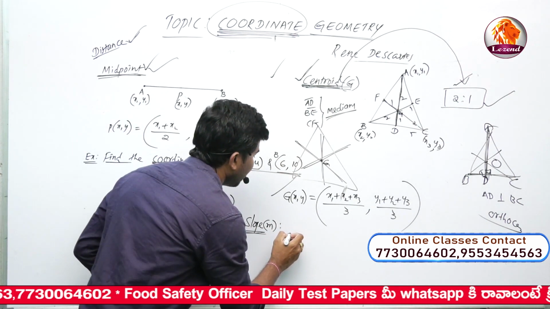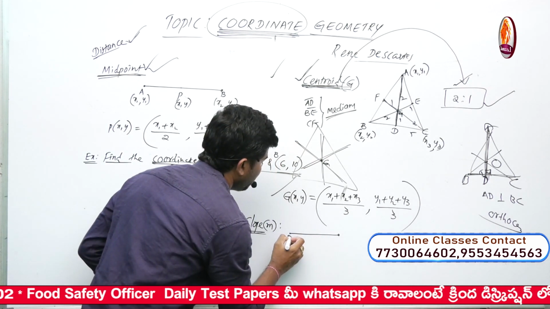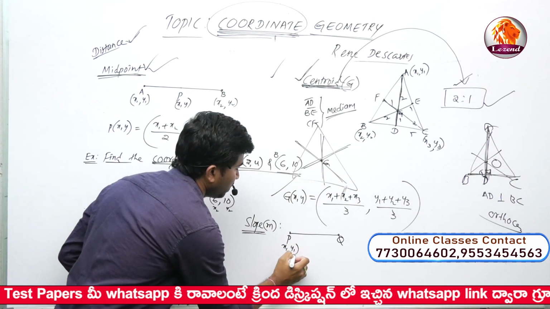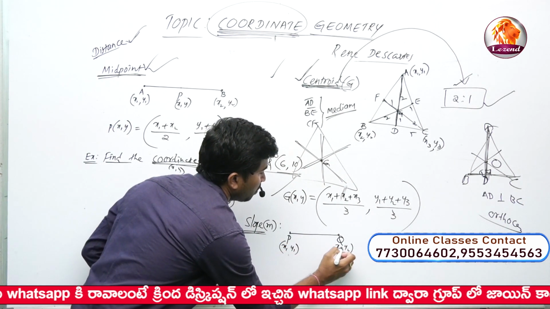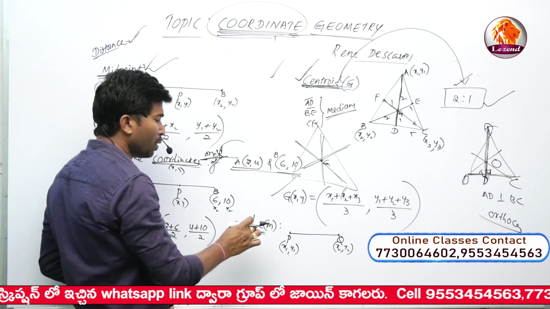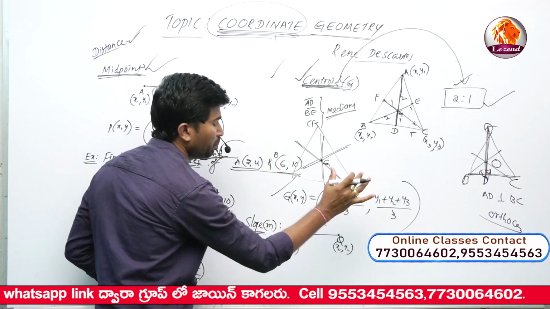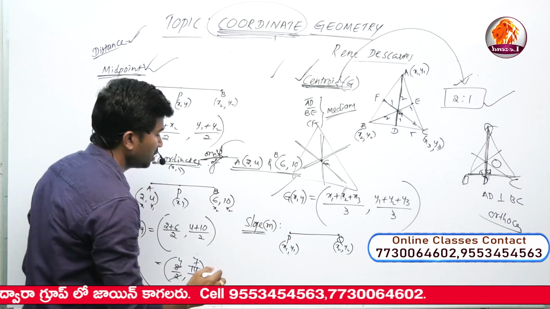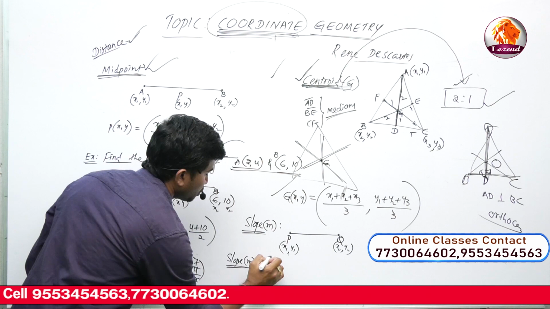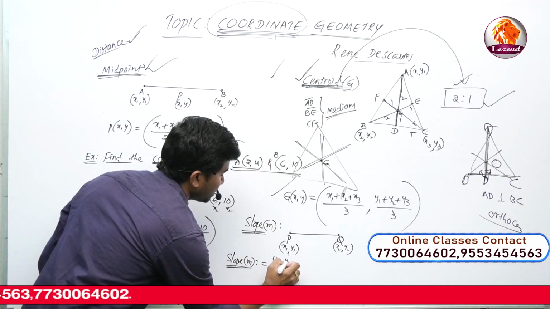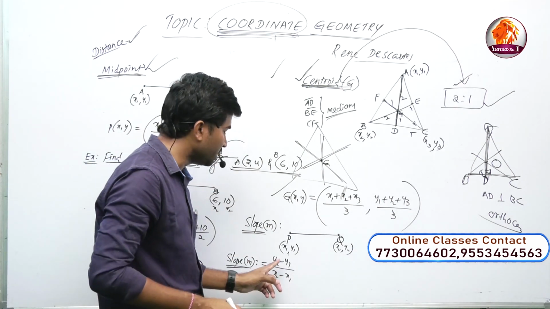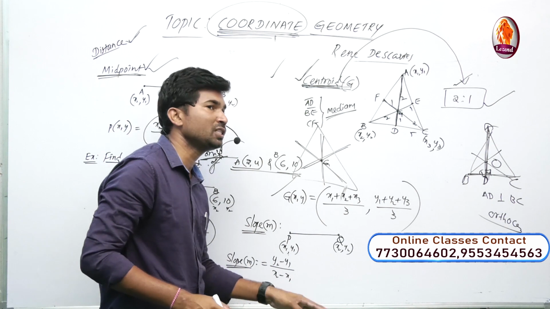For example, take the line segment formed by two points, point P and point Q, with coordinates x1, y1 and x2, y2. What is the slope of the given line segment from P to Q? Slope is denoted by small m. Slope is equal to y2 minus y1 by x2 minus x1, nothing but the difference between the y coordinates and x coordinates.